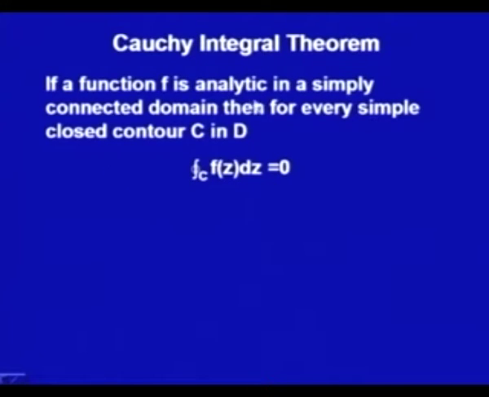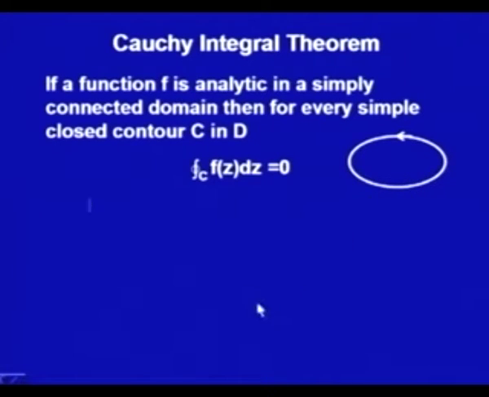Now, we have not taken any other condition, that is, whether f dash is continuous or anything. We are just taking that it is lying in the simply connected domain. Now, this is a simple contour. If it is not, this theorem can be extended to any closed contour rather than a simple closed contour. A simple closed contour means that it is not intersecting itself at any point.